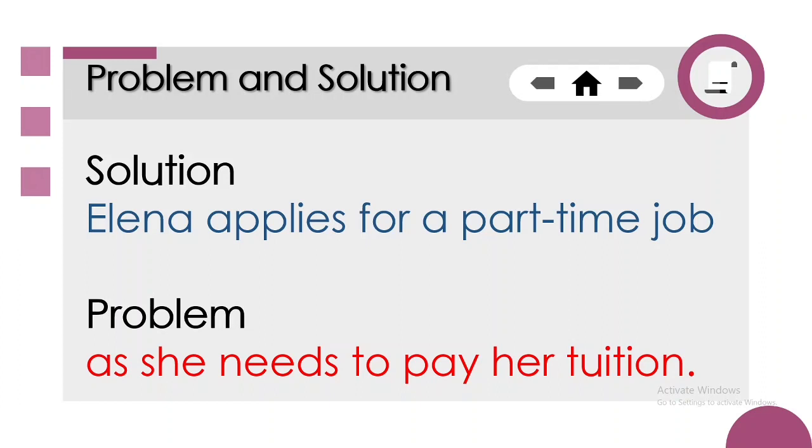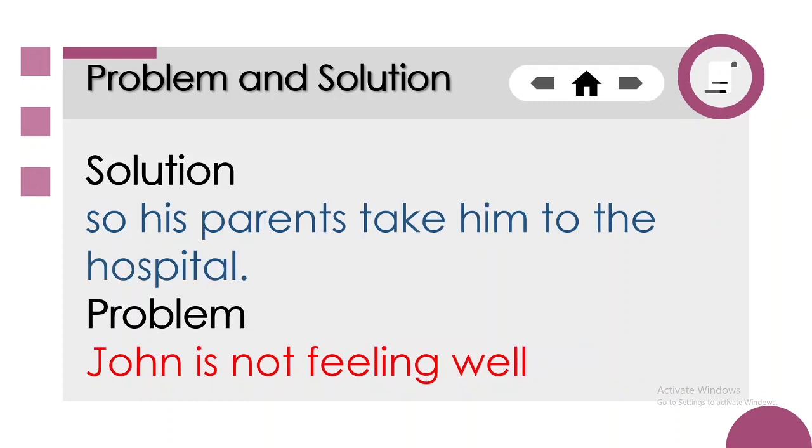The problem here is she needs money to pay her tuition. So how can she have money? She needs to apply for a part-time job. It can be selling or even applying for a job in the passport office or anything. Another is John is not feeling well. The solution is his parents take him to the hospital.